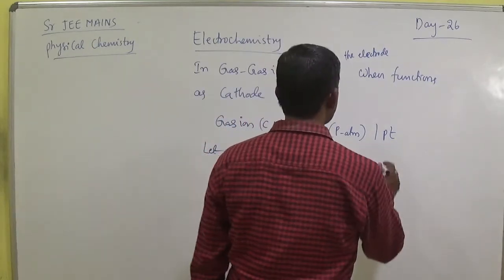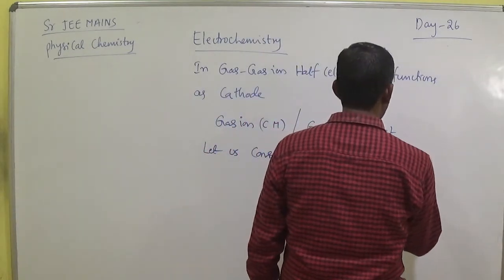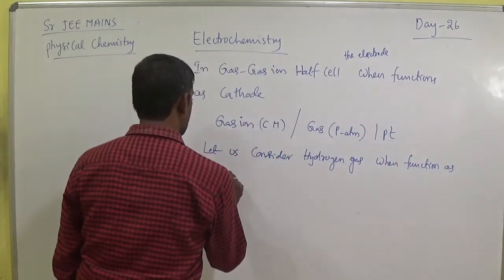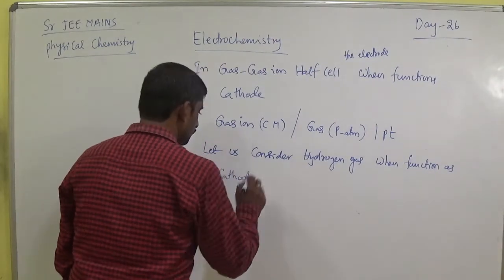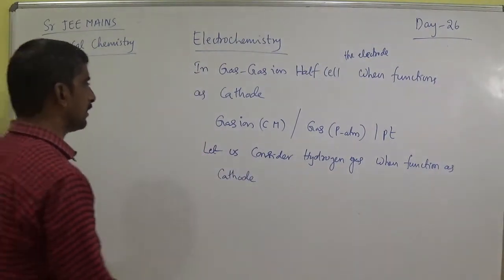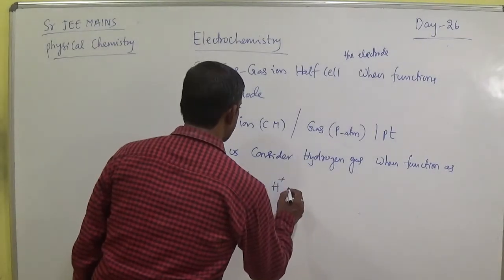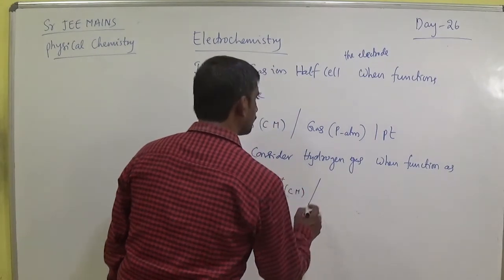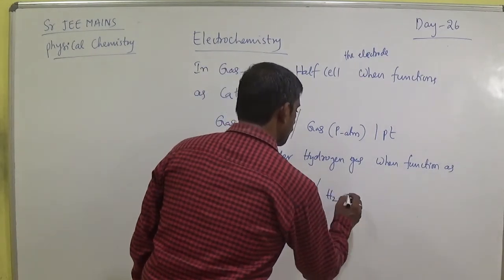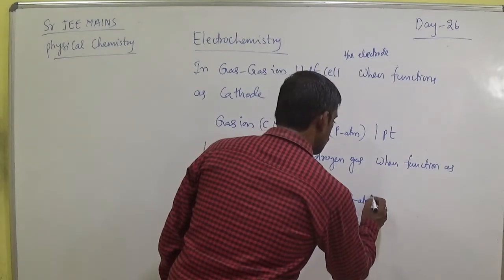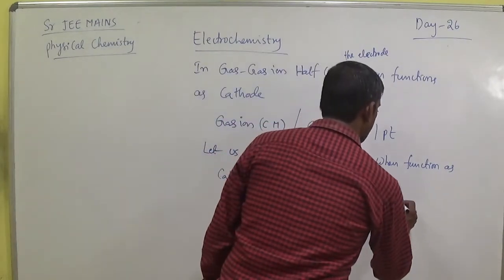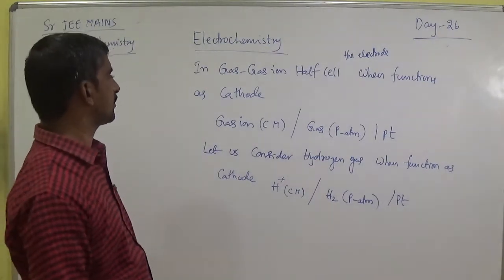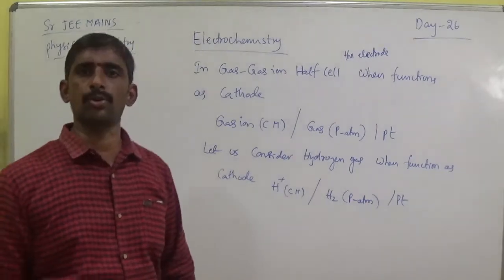When it functions as a cathode, here H plus concentration in molarity, hydrogen gas pressure in atmosphere, and platinum.